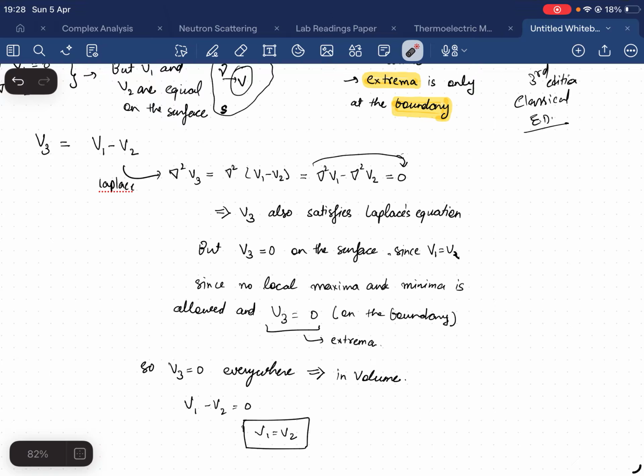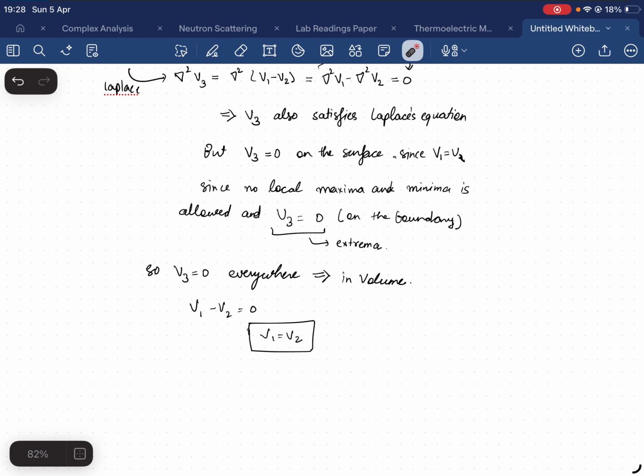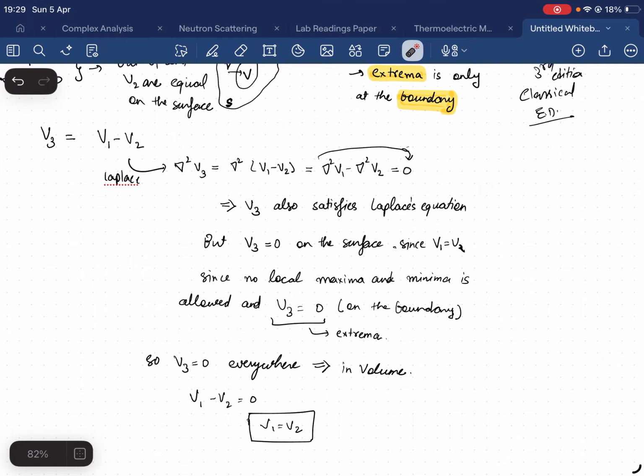So if the extremum value on the surface is 0, that means inside the bulk, inside the volume, this value is also 0. Why? Because V3 follows Laplacian, and according to Laplacian, this property should be followed. That means V3 equals 0 everywhere, which implies that inside the volume V3 is also 0. But we defined V3 as V1 minus V2. So V3 equals 0 inside the volume, that means V1 minus V2 equals 0, that means V1 equals V2.